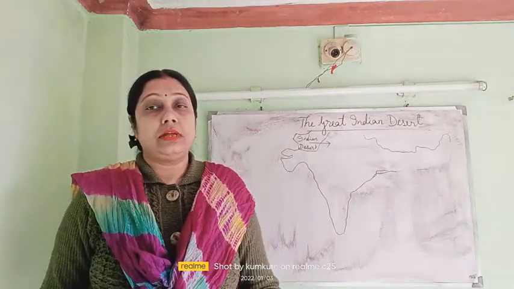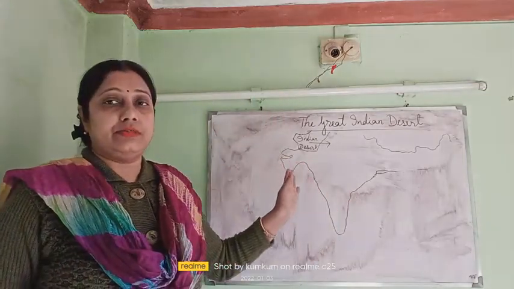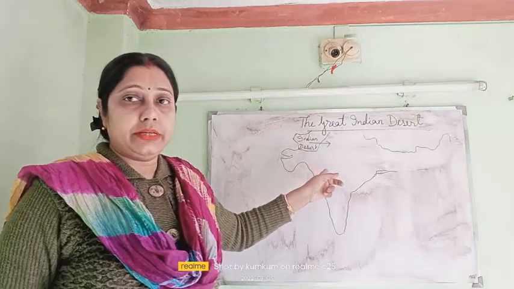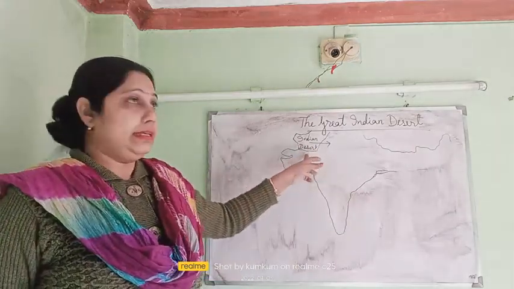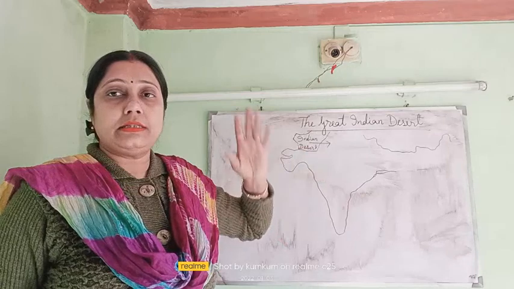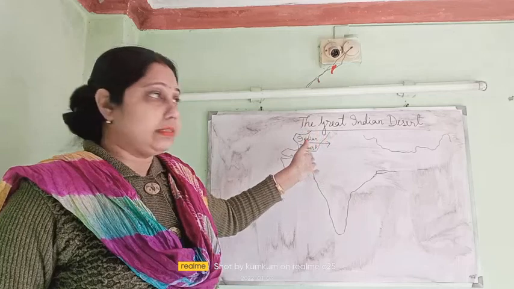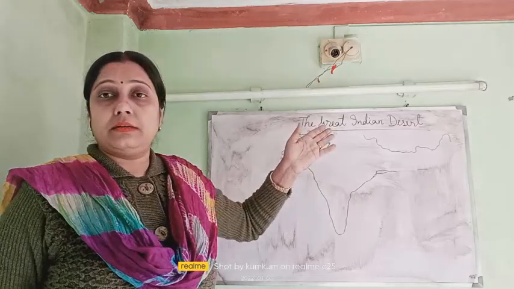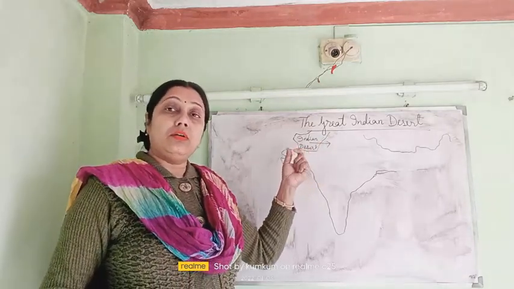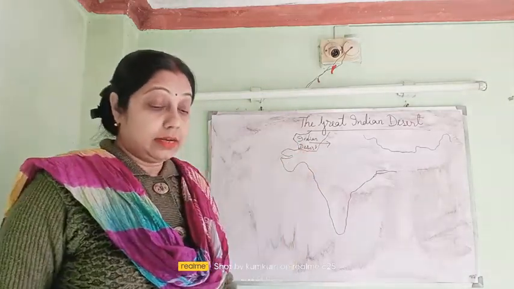It is also known as the Thar Desert. The Great Indian Desert lies in the western part of our country. See, this is the Great Indian Desert. The Aravalli Hills divide Rajasthan into two parts. The eastern part is a fertile one where the Chambal river flows, and the western part has less rainfall or no rainfall. That's why this part is barren, and this is known as the desert area.